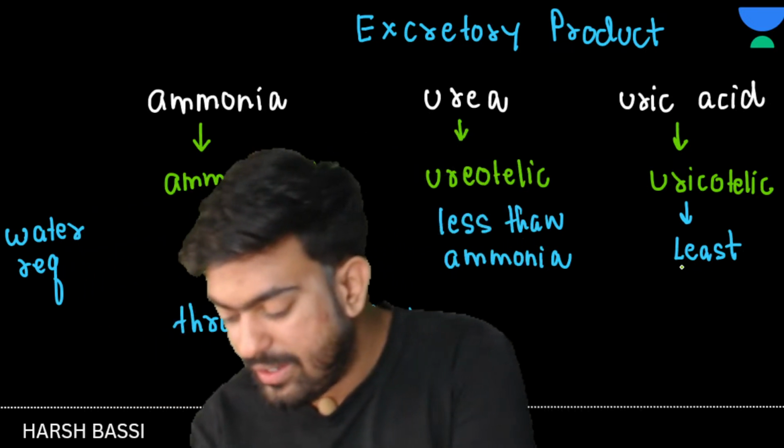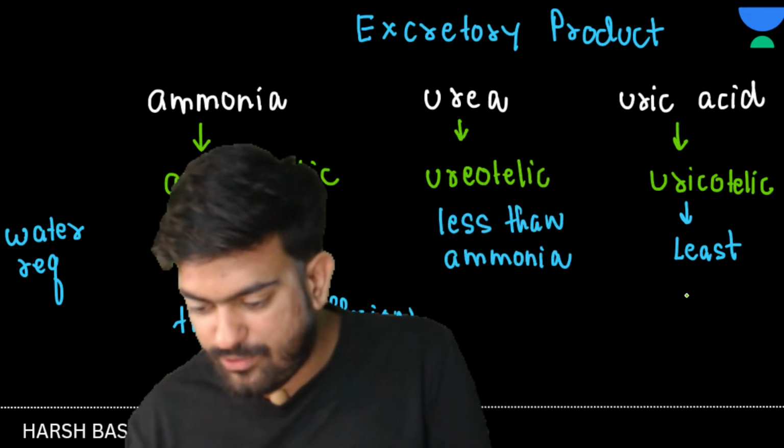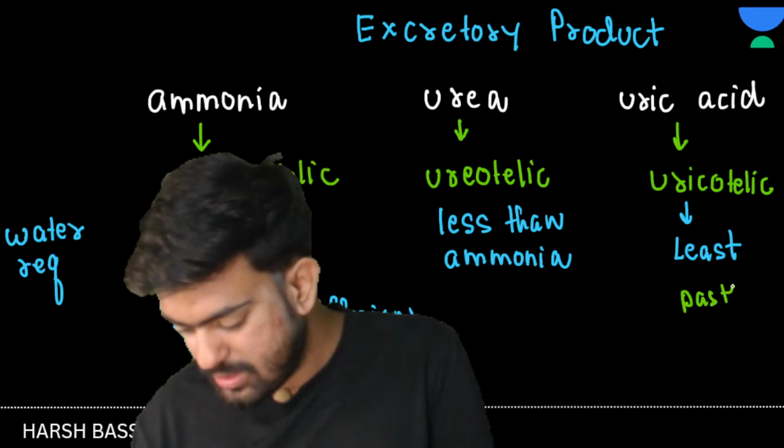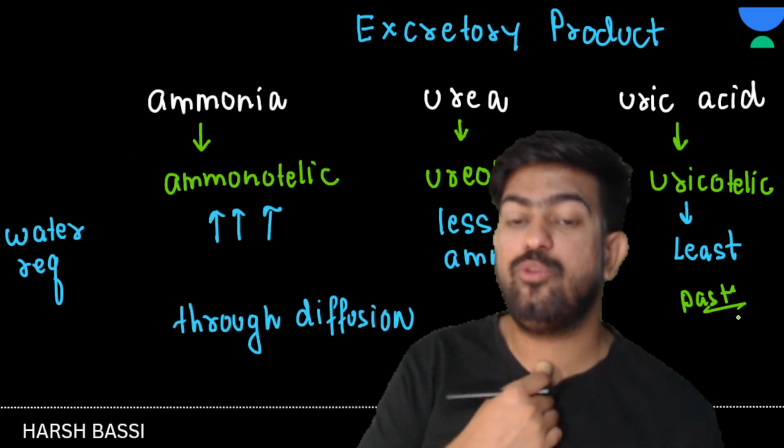So uric acid, how is it removed? It is removed in the form of paste. Okay, clear? Great. Now toxicity, which one is more toxic?